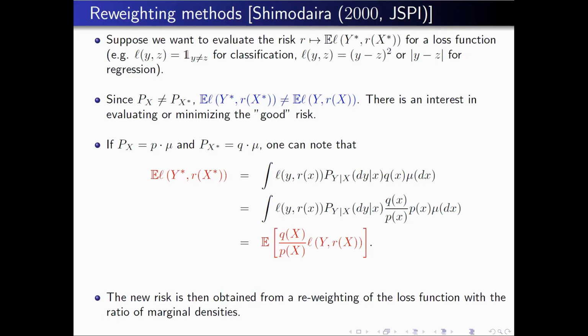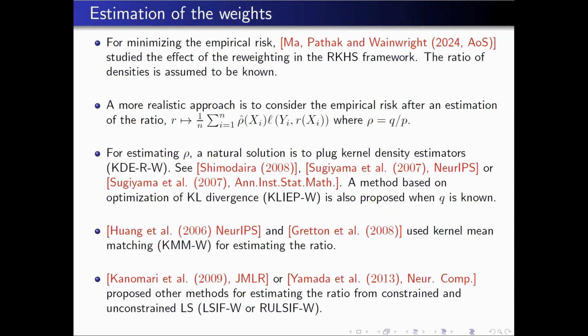The problem is that in practice, you don't know the probability distribution of the source and the target, so you cannot estimate this kind of reweighted risk. You have to do something first to estimate this density or this density ratio. This is the goal of many papers. At the beginning, the first attempt was simply to plug in a kernel density estimator, but it is not so precise. Many papers try to use kernel methods, in particular the RKHS framework, for instance. It is widely popular to estimate the weight.